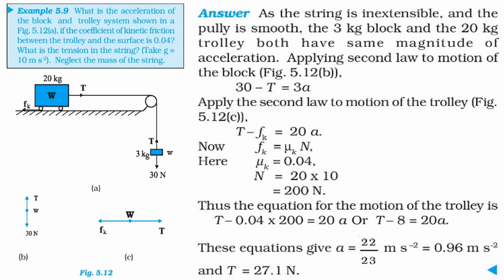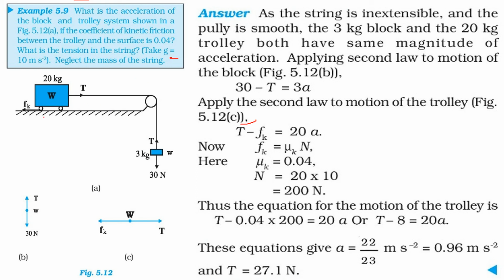What is the acceleration of the block and trolley system shown in this figure, if the coefficient of kinetic friction mu k between the trolley and the surface is 0.04? And what is the tension in this string? We have to take g equal to 10 meters per second square. So this is the whole scenario.